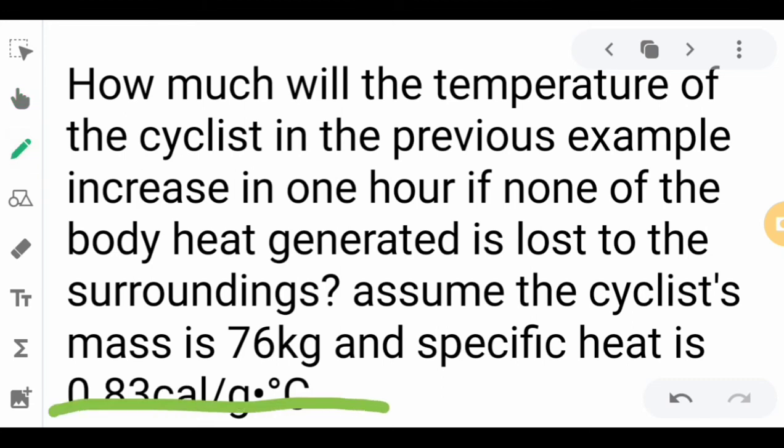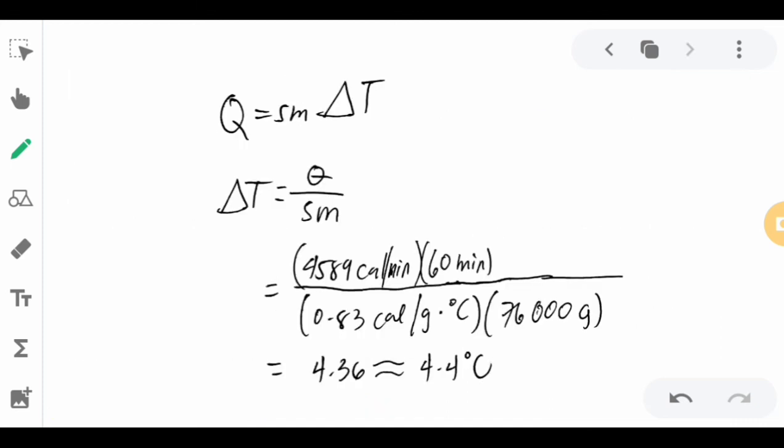Take note that we will assume that none of the heat is lost to the surroundings, meaning to say none of that is lost. So we won't get the waste heat. We will just determine the change in temperature. To determine that, the energy is equivalent to the specific heat multiplied by the mass multiplied by the change in temperature. Since you want to find the change in temperature, you have to manipulate this formula.